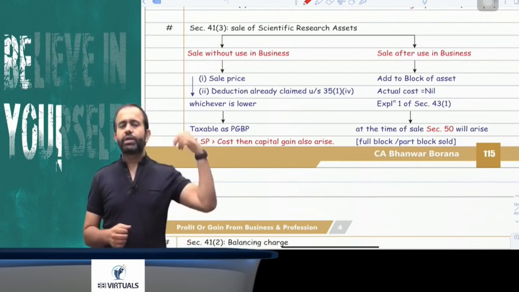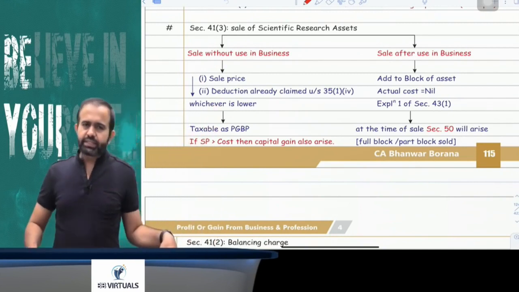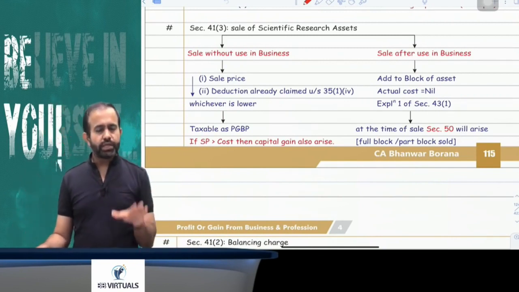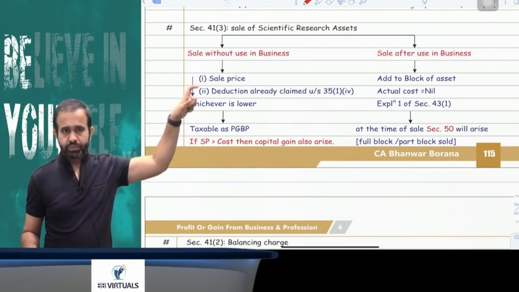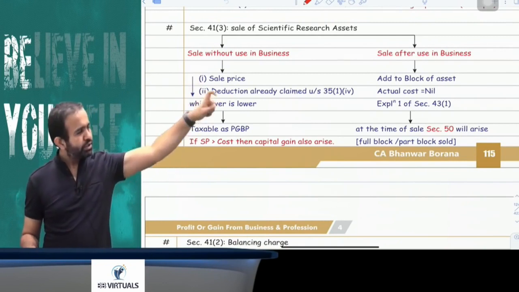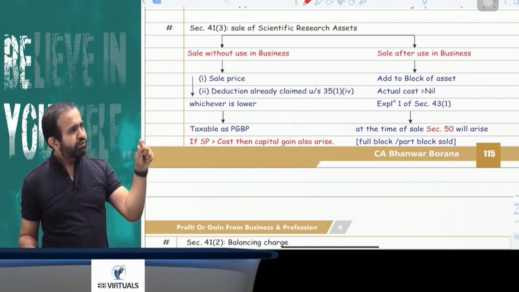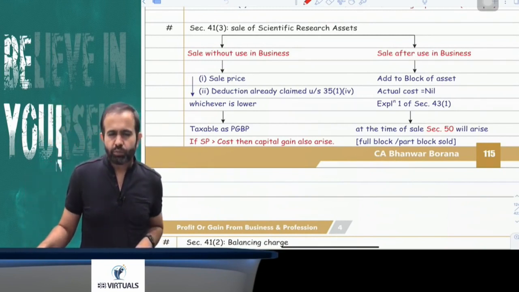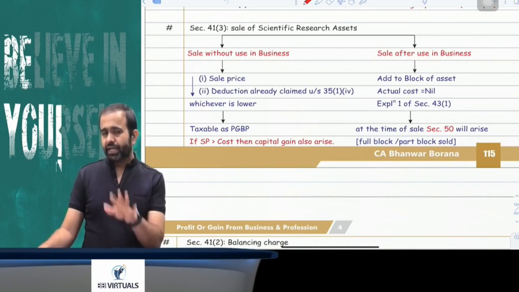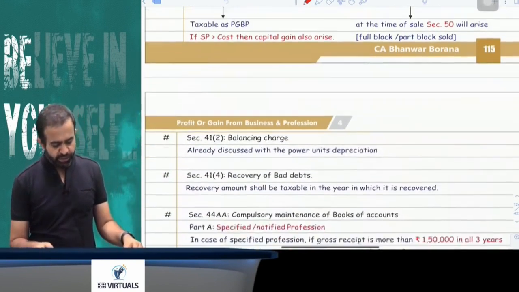But suppose you are selling directly from the laboratory, any asset which was used for scientific research. In that case, whatever your selling price, or the deduction claimed under section 35, whichever is lower, will be taxable under the head PGBP. And if your selling price is more than cost, then there will be a capital gain.